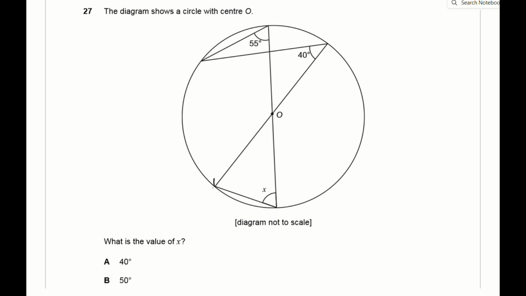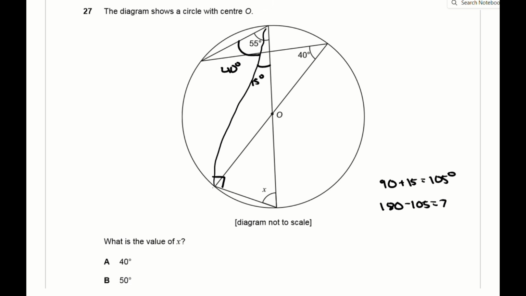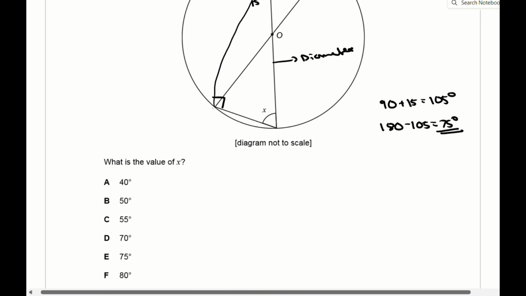So question 27 is actually quite a difficult question. The way you want to work out angle x is by using two different circle theorems. The first is that the angle in a semicircle is 90 degrees, and the second is that angles subtended from the same arc are equal. You can use the second theorem to split the 55-degree angle into 40 degrees, which is the same as the other 40 degrees because they're both subtended from the same arc, and a 15-degree angle. You can add this 15-degree angle to the 90-degree angle from the semicircle to get 105 degrees, and angle x is 180 minus 105, which is 75 degrees.